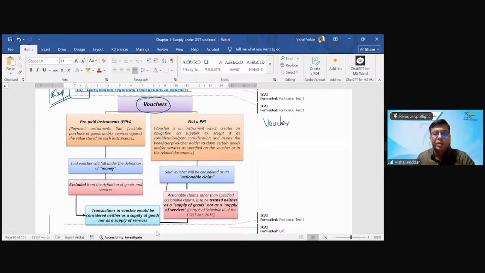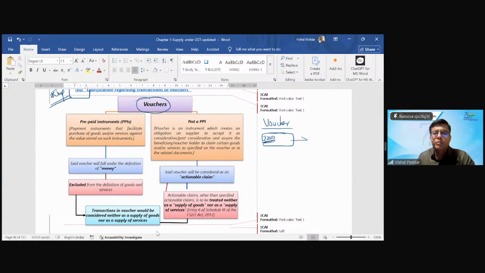whereby, let us say, I want to gift Richa on her birthday, but I don't know what her choices and preferences are. So I go to a mall, let us say West Side, I give them rupees 2000, and I take a voucher, a slip, which may be called a gift voucher or only a voucher, where it is written that 2000 rupees have been received, and this voucher can be used to buy anything from the West Side Mall. Not only in the same city, it may be any city.